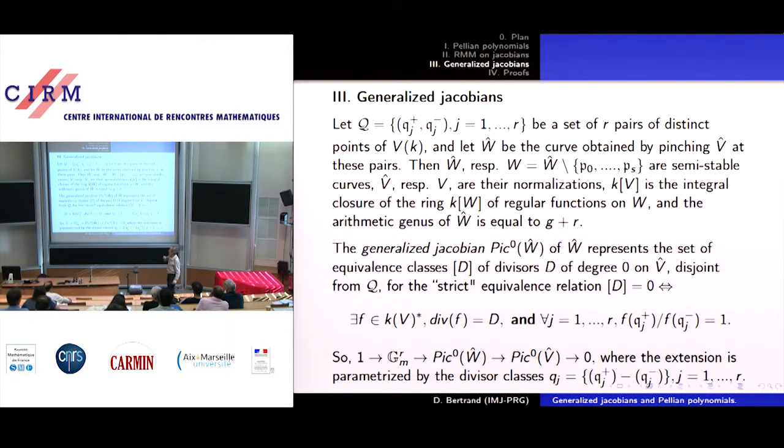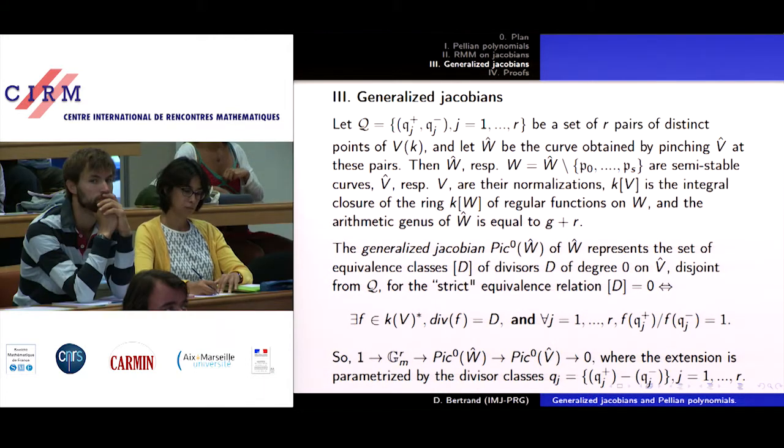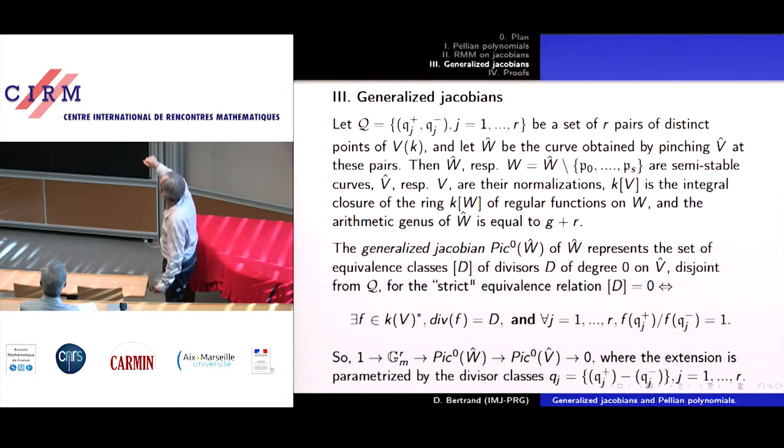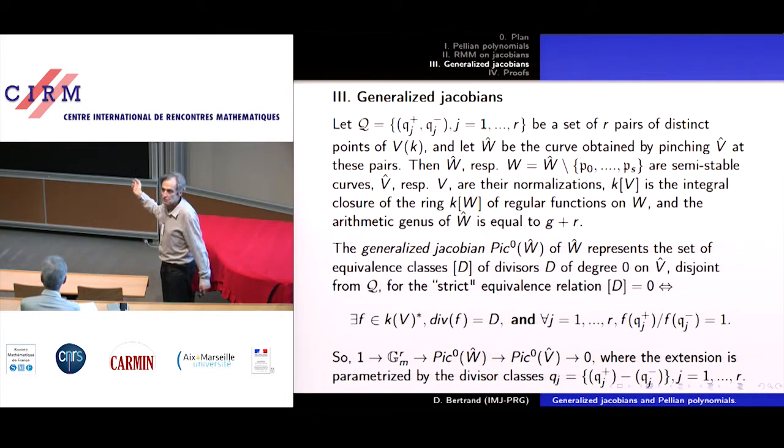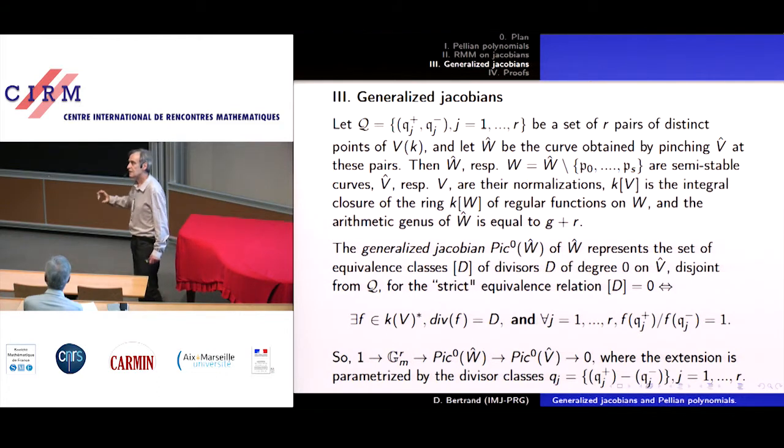Two points have collapsed. So the way to present this better is to start with the smooth, complete curve, which is called V hat, and to pinch pairs of points. So in our case, we have to pinch only one pair of points, those at abscissa t equals rho. Okay, and then we delete some points because we are in affine curves. And we get what is called a curve W, open, affine, with singularities which are of normal type.